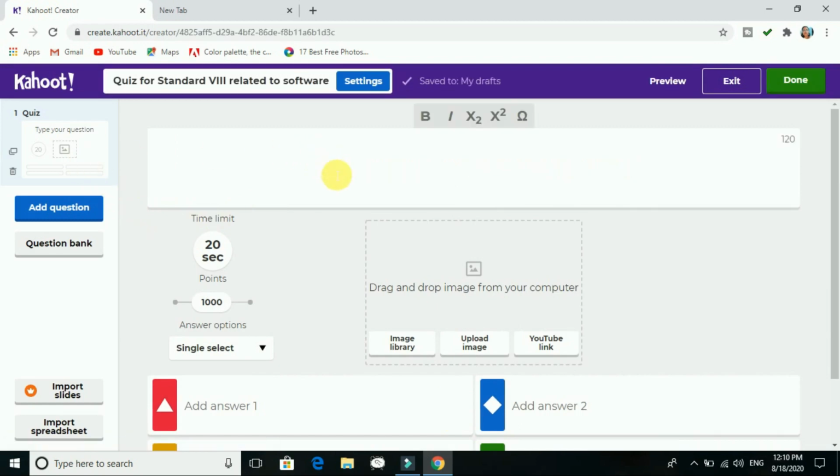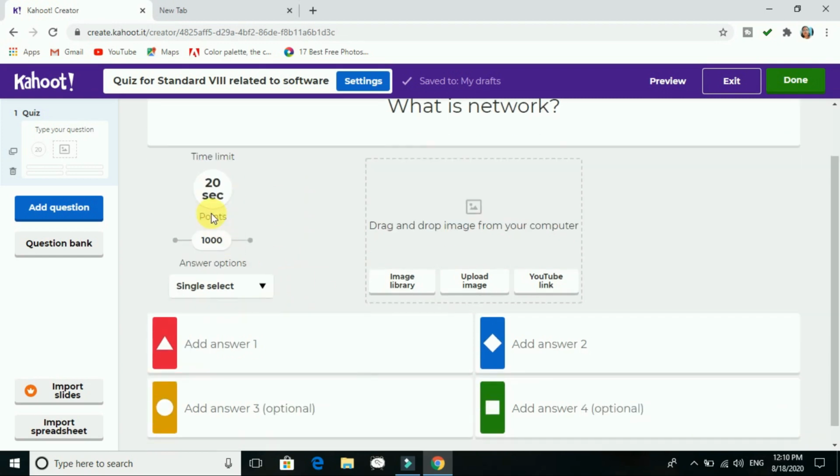So first question: what is network? Here you can see that I am adding the question, along with the seconds, the time limit you want to give. I want to give 10 seconds. You can also give a hint by an image.